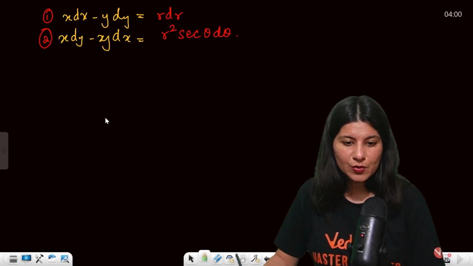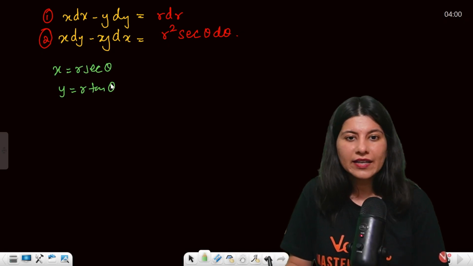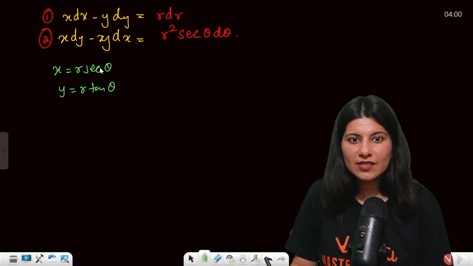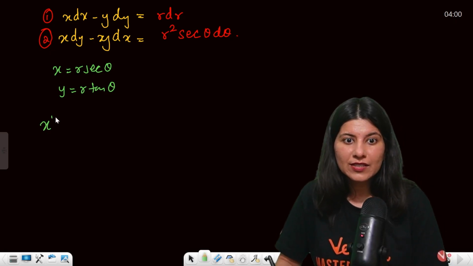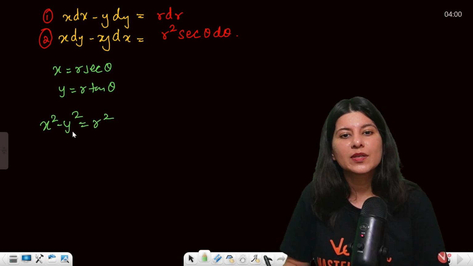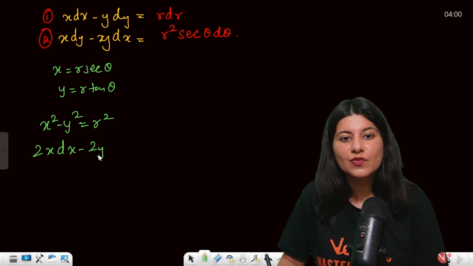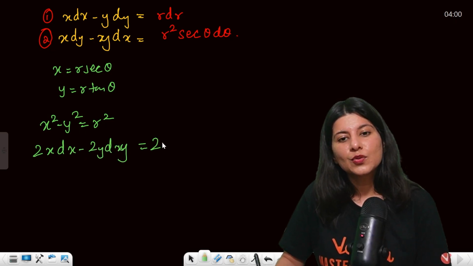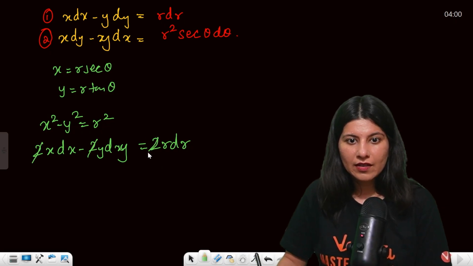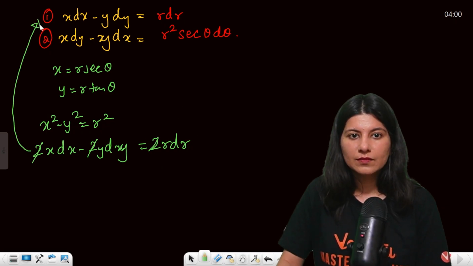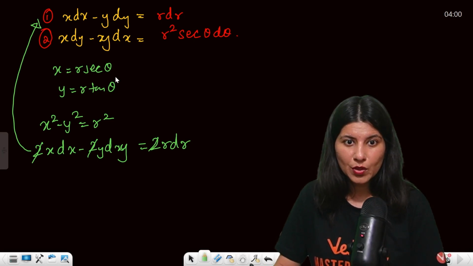So in this, the substitution is x equals r sec theta, y equals r tan theta. Again same thing you have to do. Just square and subtract, not add, subtract. So x square minus y square this time is going to become 1. Now you differentiate: 2x dx minus 2y dy is equals to 2r dr. So can you see? If you do that, you will get this. Okay.